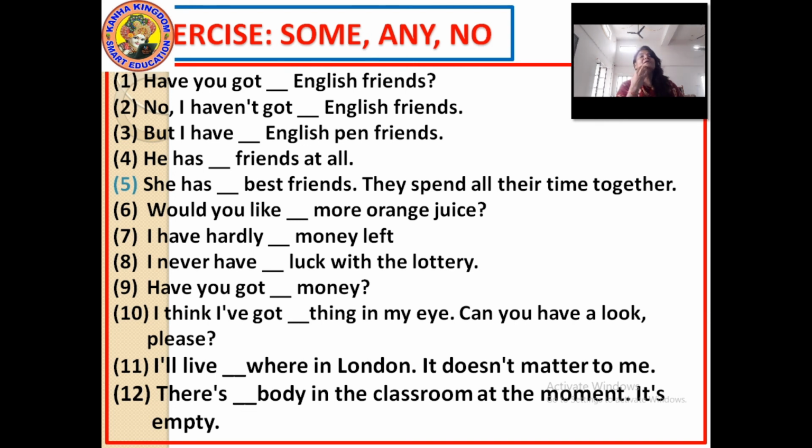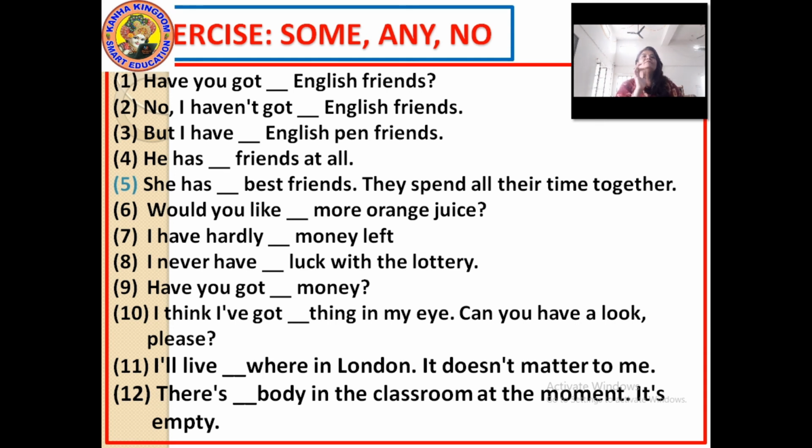I have hardly any money, because the sentence is not negative but the sense of the sentence is negative. So I have hardly any money left. I never have any luck with lottery, because never is a negative word. The sentence is negative, so here we will use any.